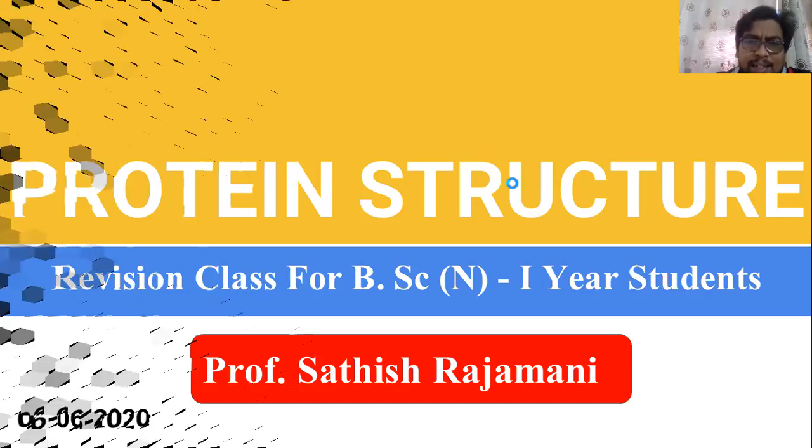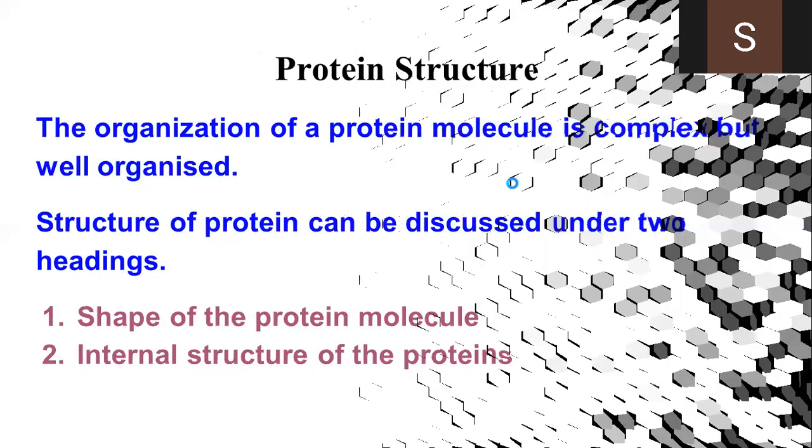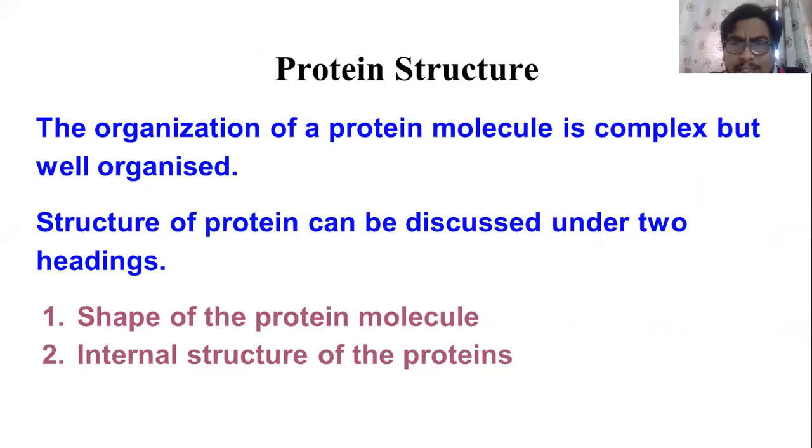So basically, what you want to know is that protein is a complex molecule. The structure is very complex, but it is a well organized structure. The protein structure can be divided under two headings. The first one is the shape of the protein molecule, and another one is the internal structure of the protein.